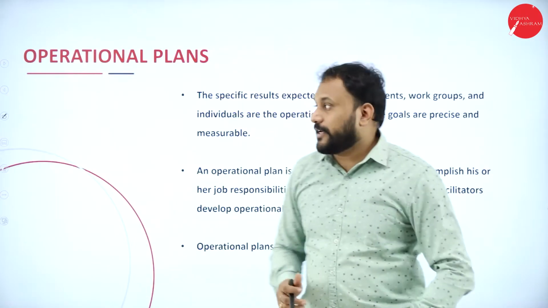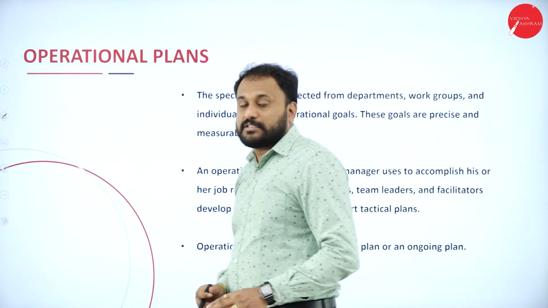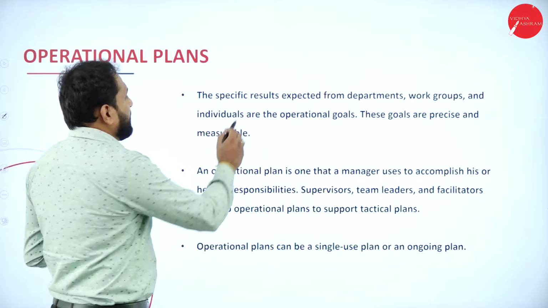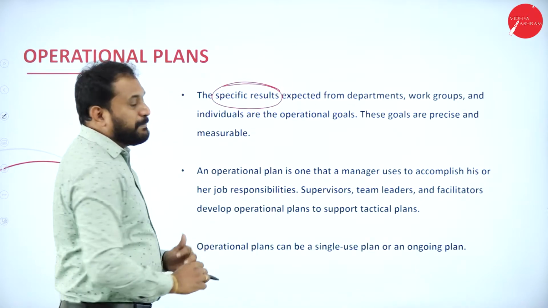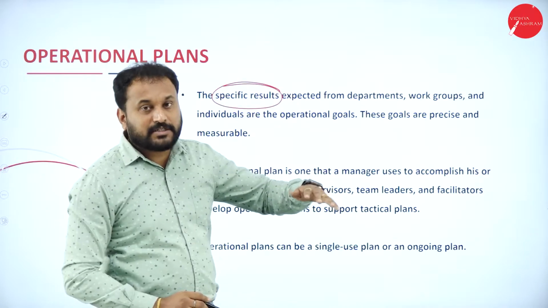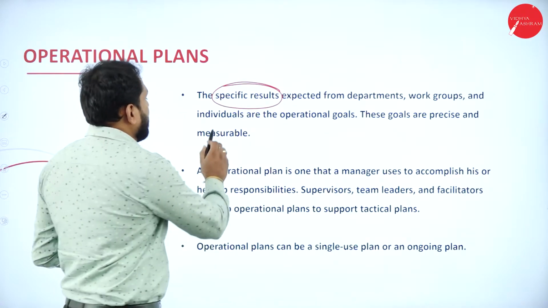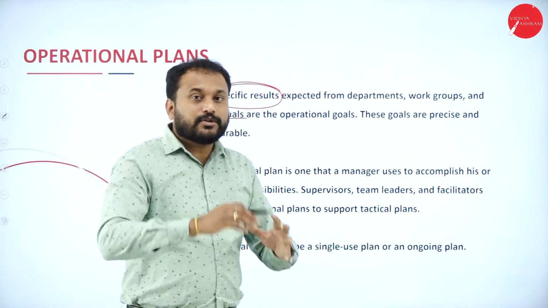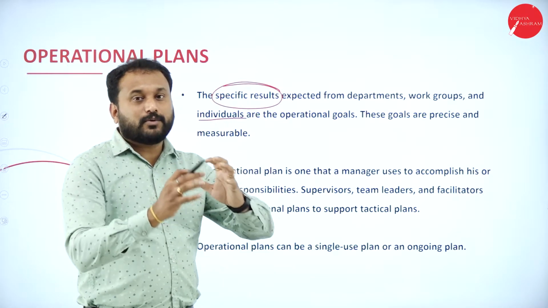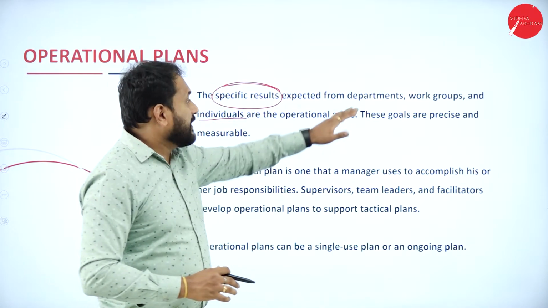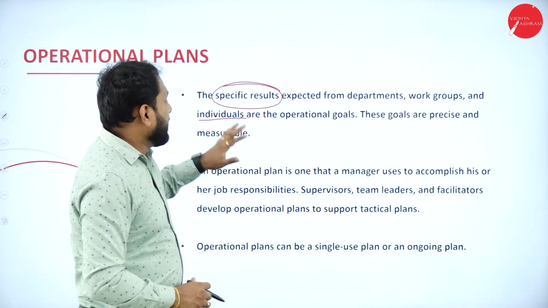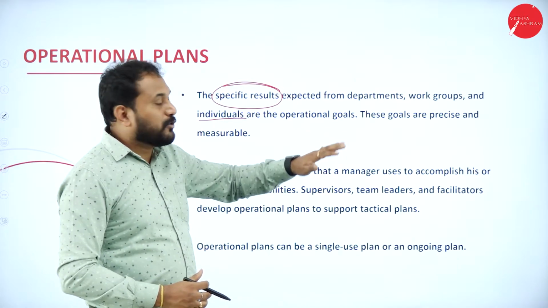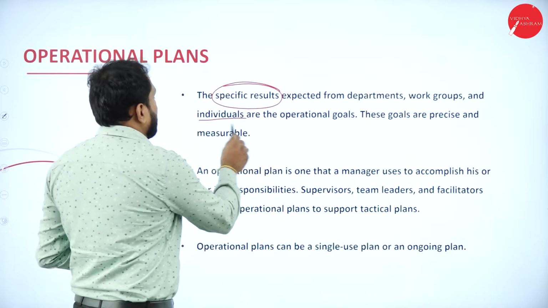Now the first one here is the operational plan. What is this operational plan? Let's check what exactly it is. The specific results expected from departments, work groups, and individuals are the operational goals. So you already know what the particular department, work group, and individual should do. That is called operational goals. These goals are precise and measurable.